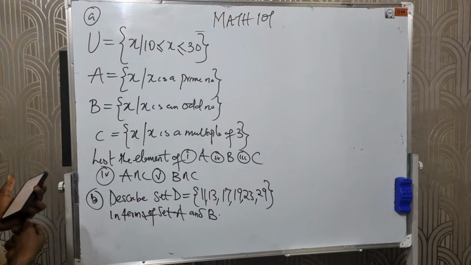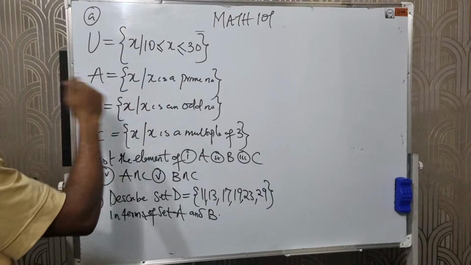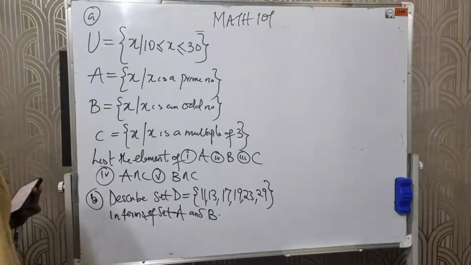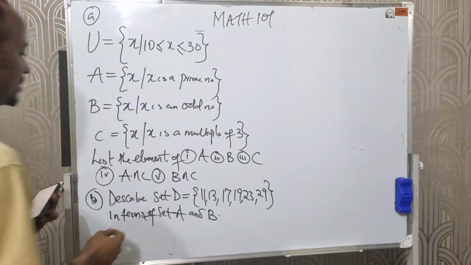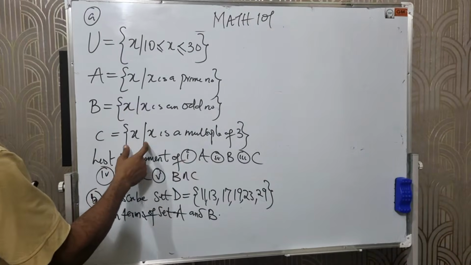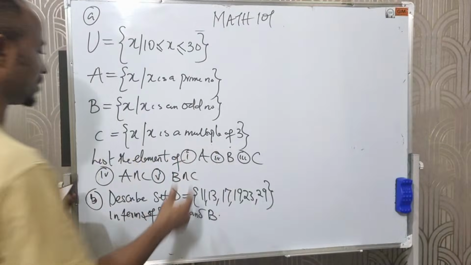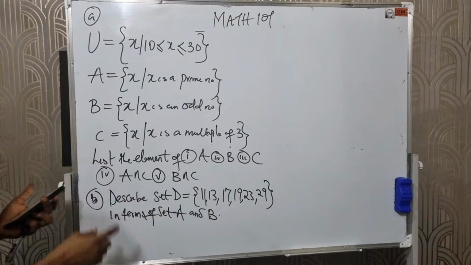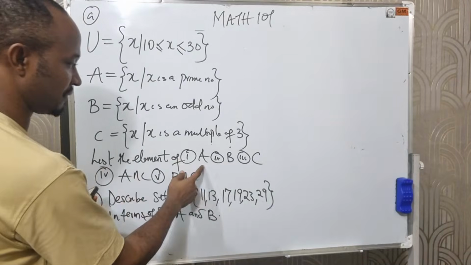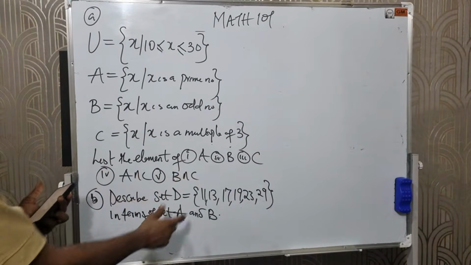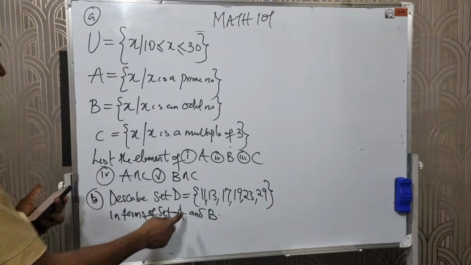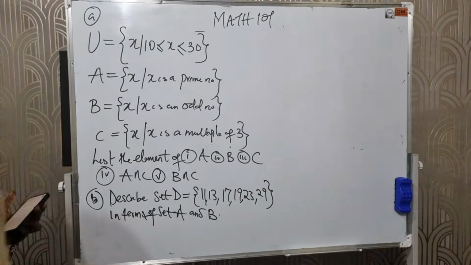Set A is s such that s is a prime number. Set B is s such that s is an odd number. Set C is s such that s is a multiple of 3. Then the question says, list the elements of A, B, C, A intersection C, B intersection C. Then describe set D in terms of set A and set B.